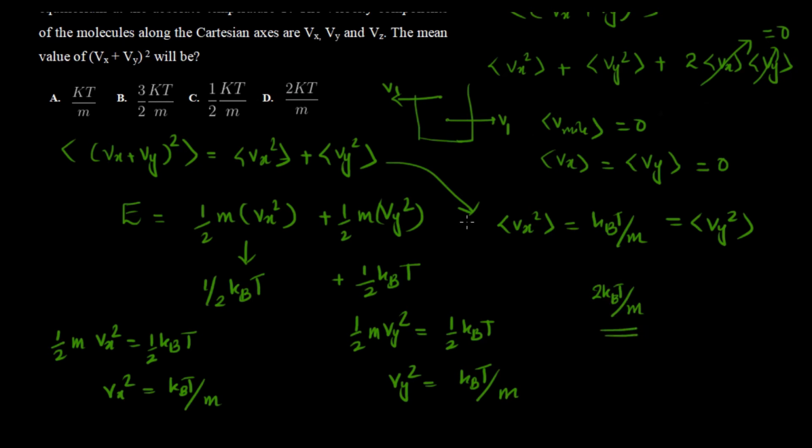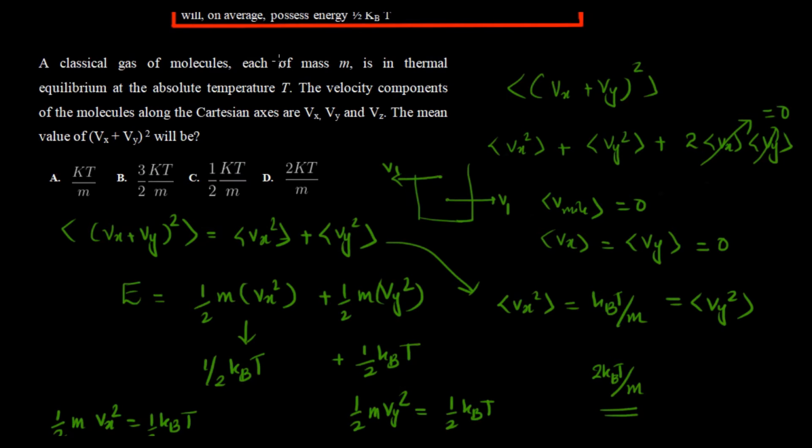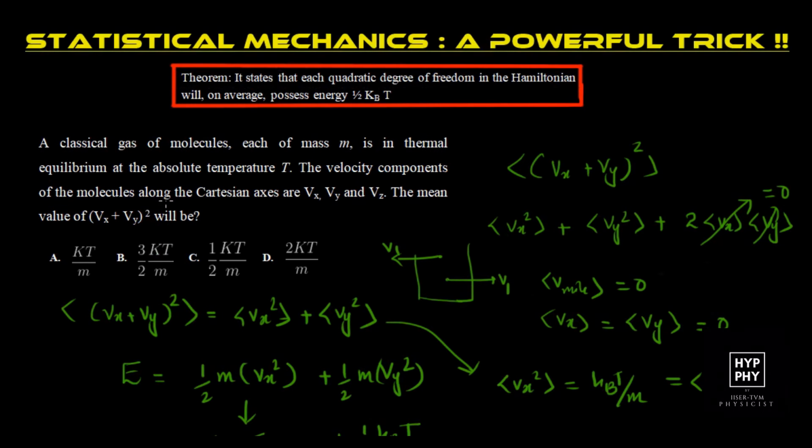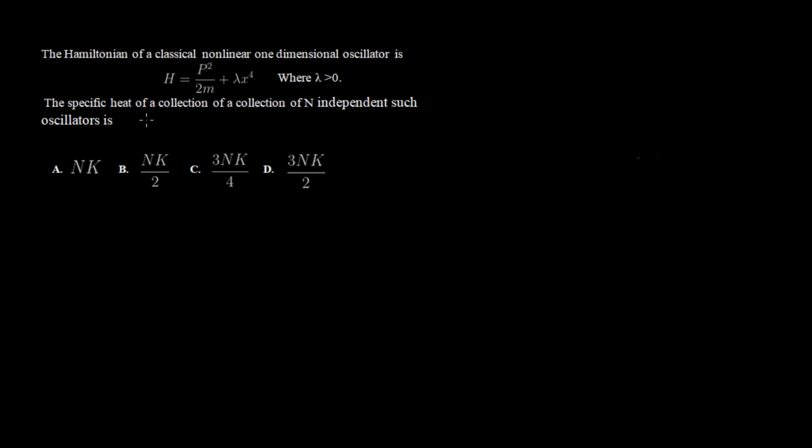So that will be the answer for this question for Vx squared plus Vx plus Vy the whole square average. By using this beautiful equipartition theorem only, we are doing this problem. So I'll discuss one more question here. Okay, now let's look at another question.